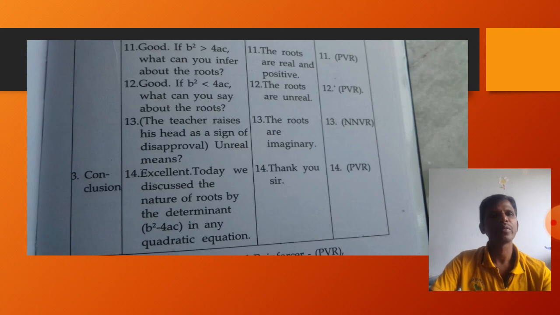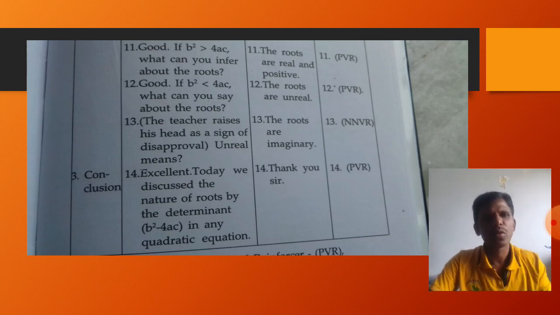So the student gives the reply the two roots are imaginary. Automatically the other student gives a reply the roots are imaginary. Then the teacher approves it and we have to say excellent. So in our voice also there should be change, that is positive voice raising, negative voice raising, silence, neutral voice.